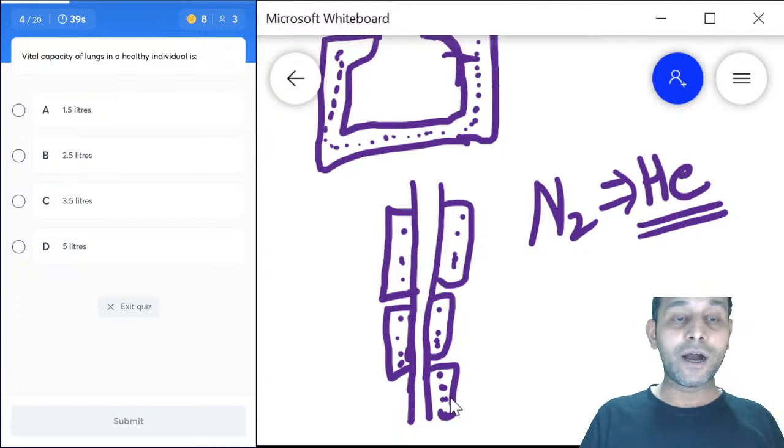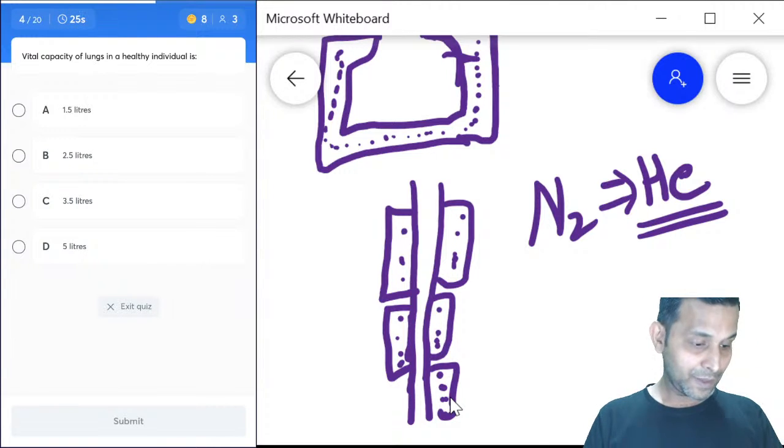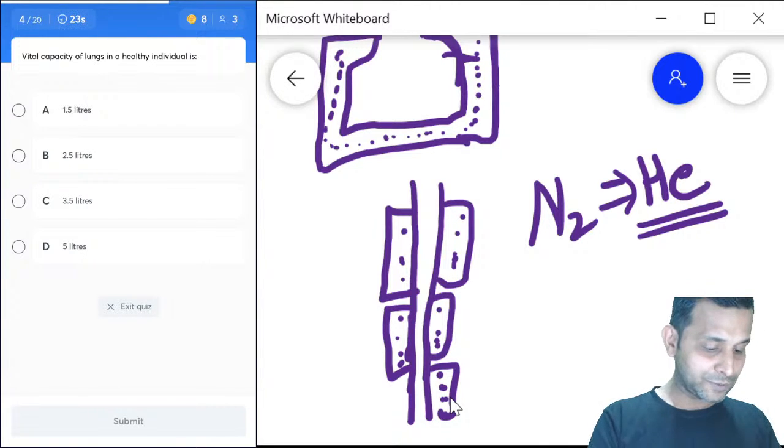Vital capacity of the lungs in a healthy individual is 1.5 liters, 2.5 liters, 3.5 liters, or 5 liters. What will be the vital capacity in a healthy adult male? I request everybody, please answer on the chat box.